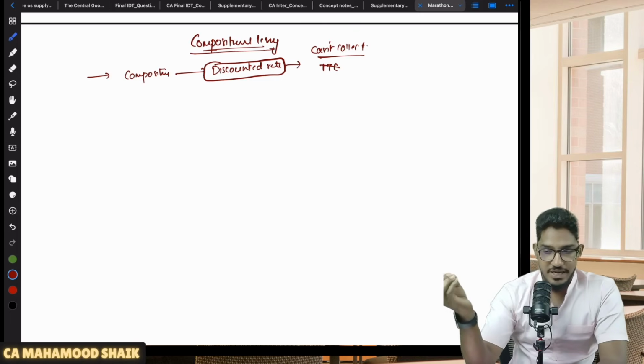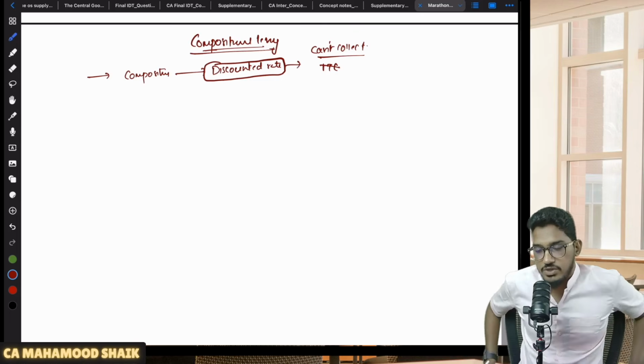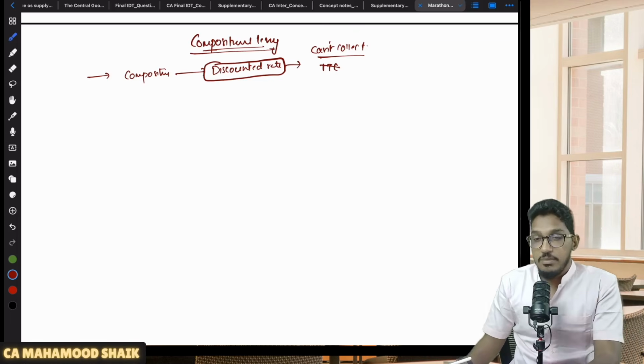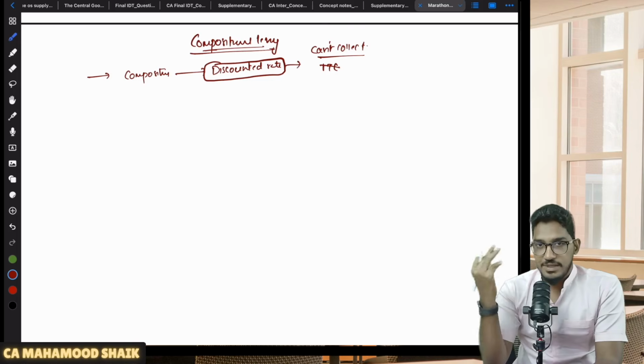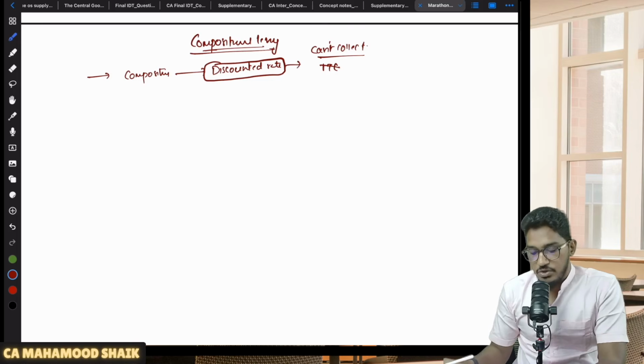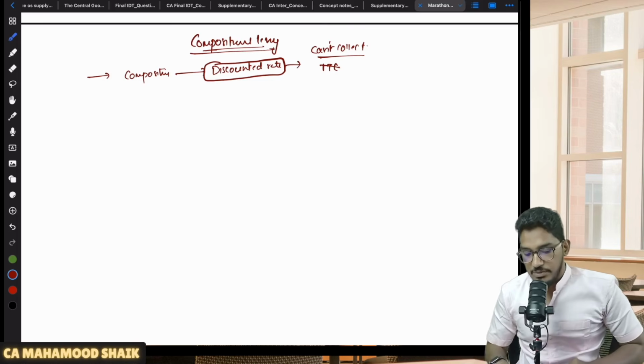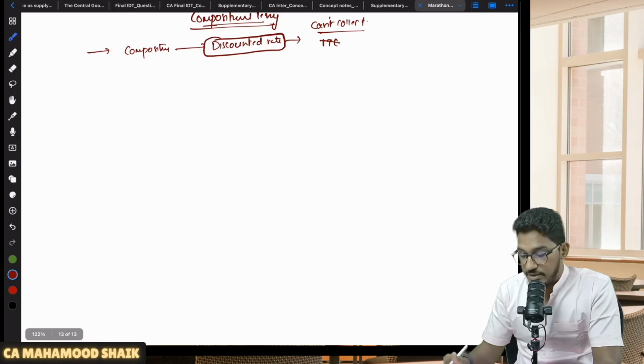Whatever GST that you have to pay under composition scheme, that discounted rate of GST, you can't use the input tax credit for discharging that tax liability under composition scheme. That means you have to make that payment compulsorily in cash. So you can't use input tax credit.